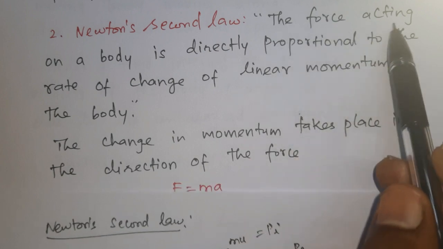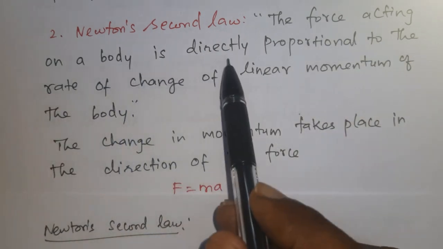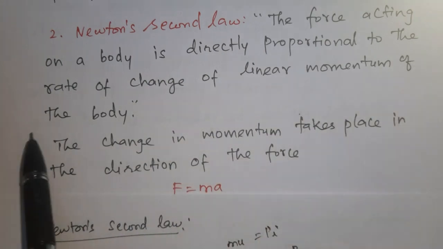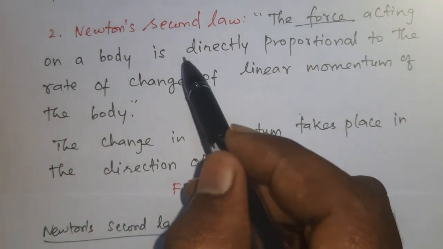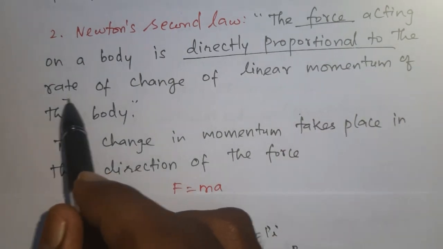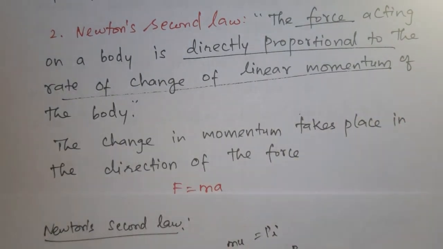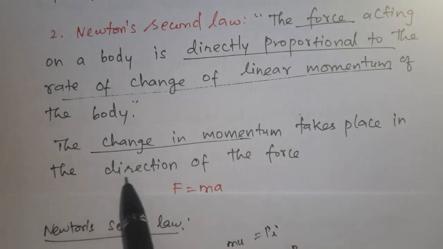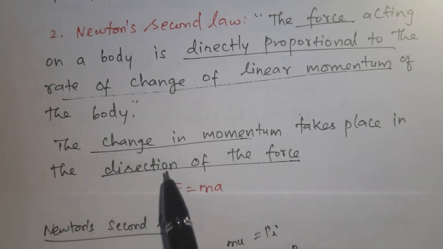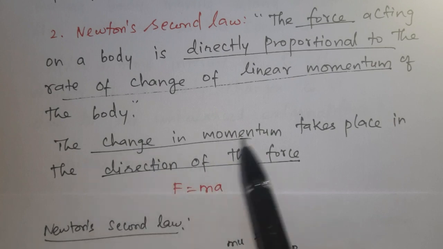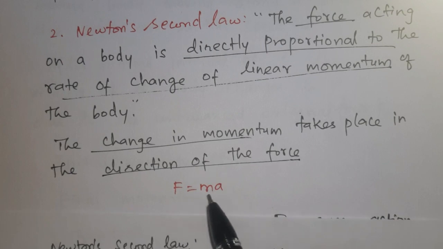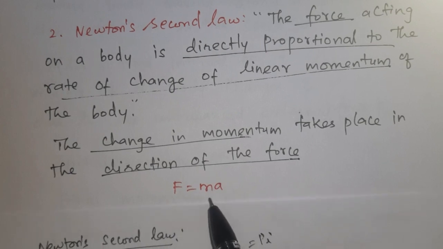The force acting on a body is directly proportional to the rate of change of linear momentum of the body. This change in momentum takes place in the direction of force, so the direction of force and the direction of change in momentum will be the same. Formula for Newton's second law, F is equal to ma. F is the force, m is the mass and a is the acceleration.